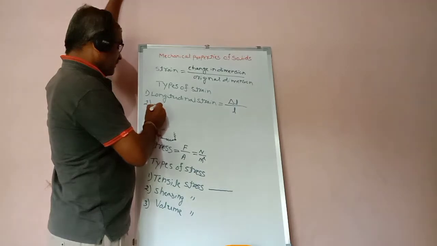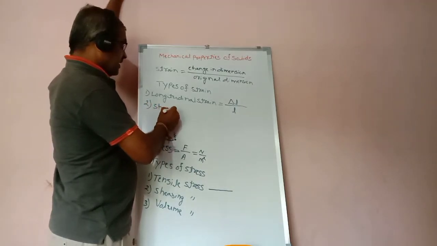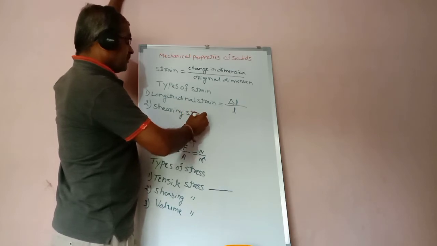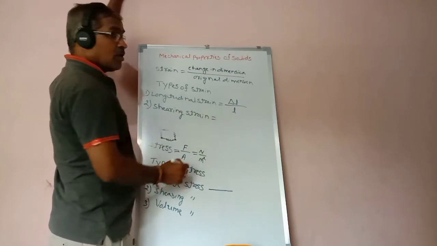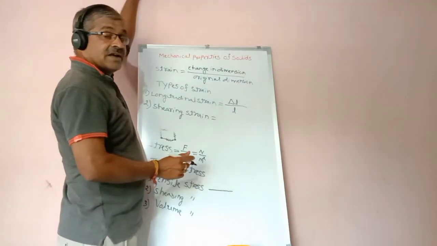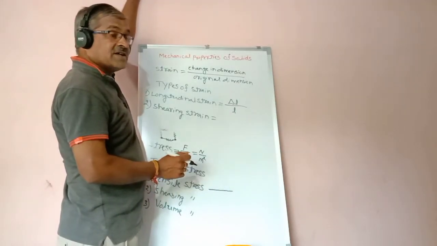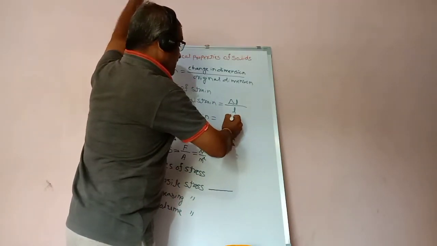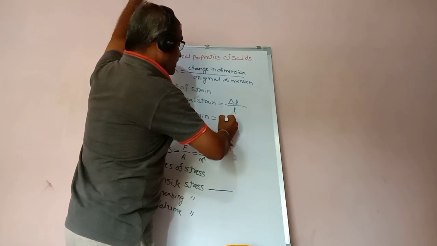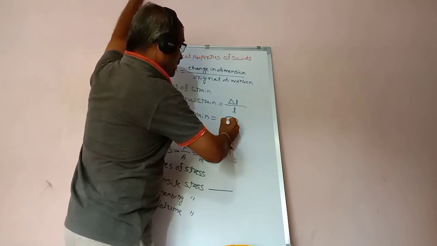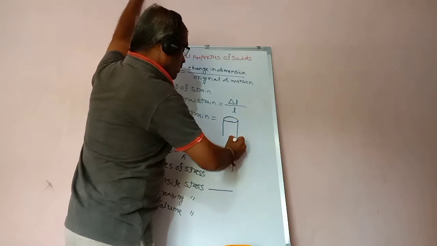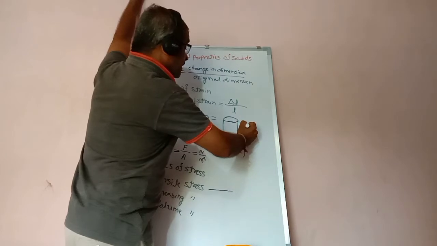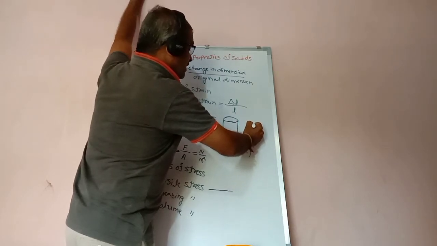The second one is the shearing strain. The shearing strain is the ratio of change in area to the original area. For example, see this one. Initially, this is the original size of the body.